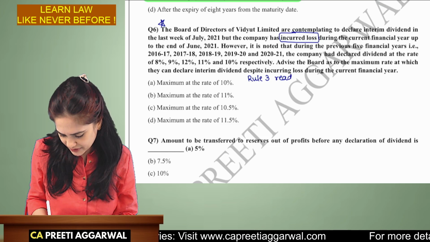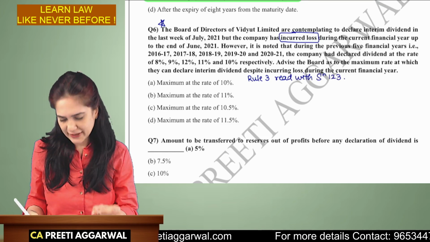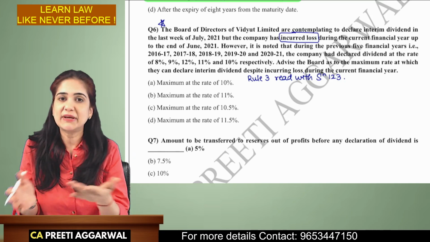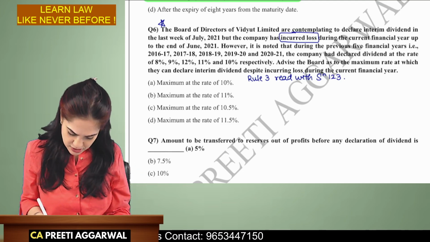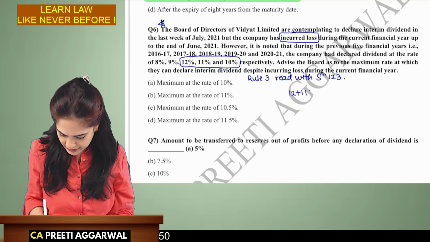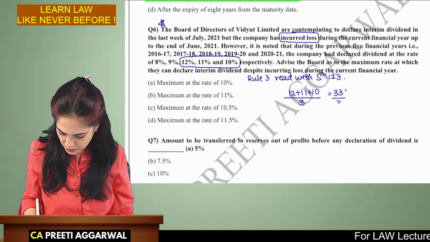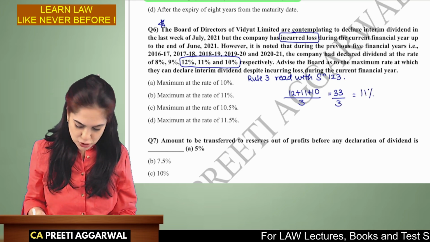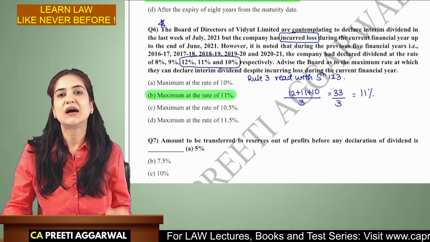It is read with section 123. So, by applying the provisions of rule 3, the rate of dividend which you declare should be less than the average rate of dividend declared during the previous 3 financial years. So, what is the average of the dividend during the previous 3 years? It is calculated as 33 upon 3, which is nothing but 11%. So whatever dividend you declare, it should be less than 11%. So maximum rate is 11%.